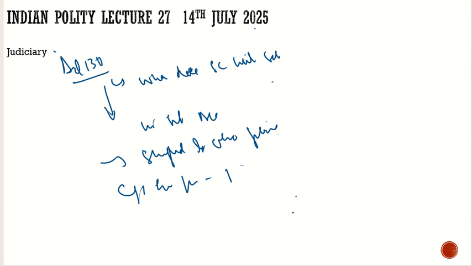A question may come to your mind: why do we need to shift these benches? What is the rationale for that? If the Supreme Court is only in Delhi, and we look at the geography of our country, Delhi is very far from the South Indian states and the eastern states.